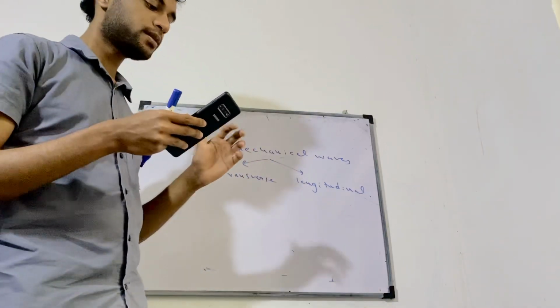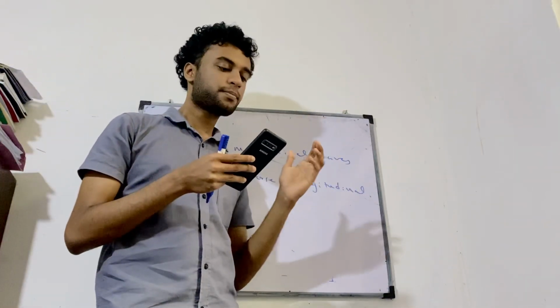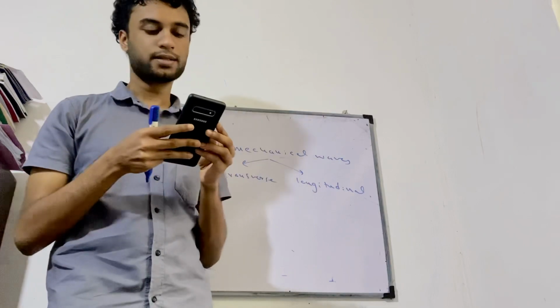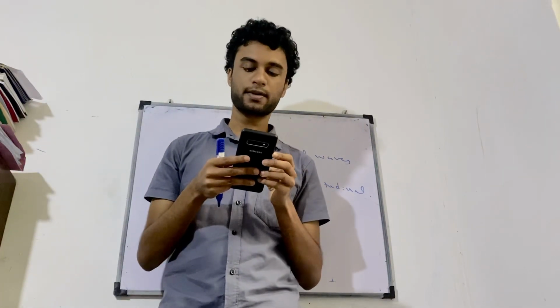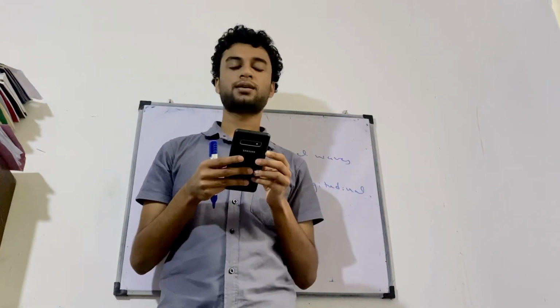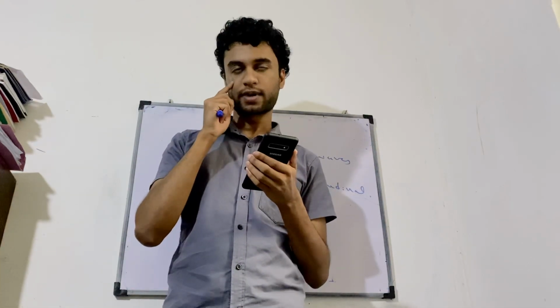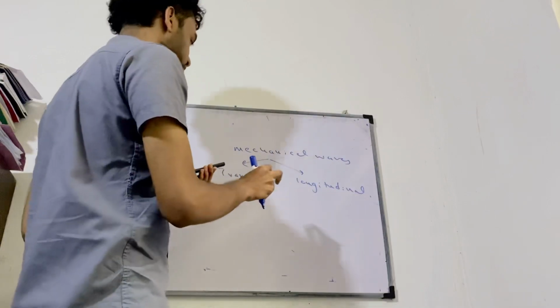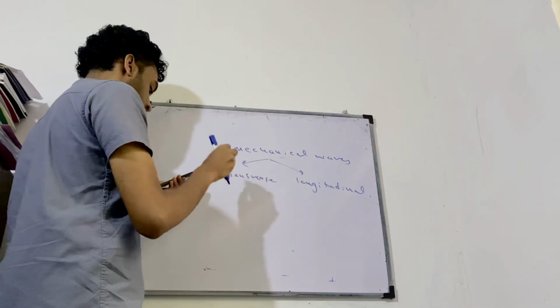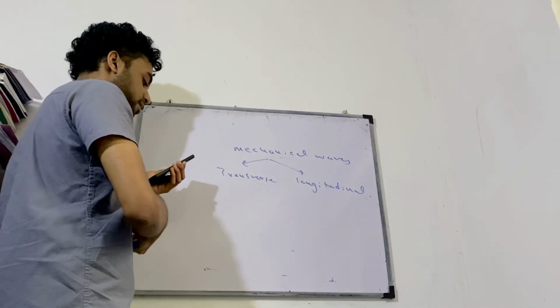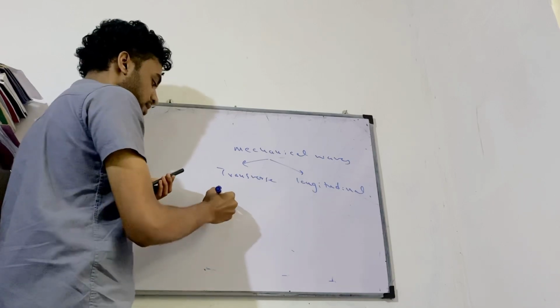Right, so statement 2: primary P waves are longitudinal and secondary S waves are transverse. What do you say? Yeah, that statement is correct. Primary waves are longitudinal and secondary waves are transverse.